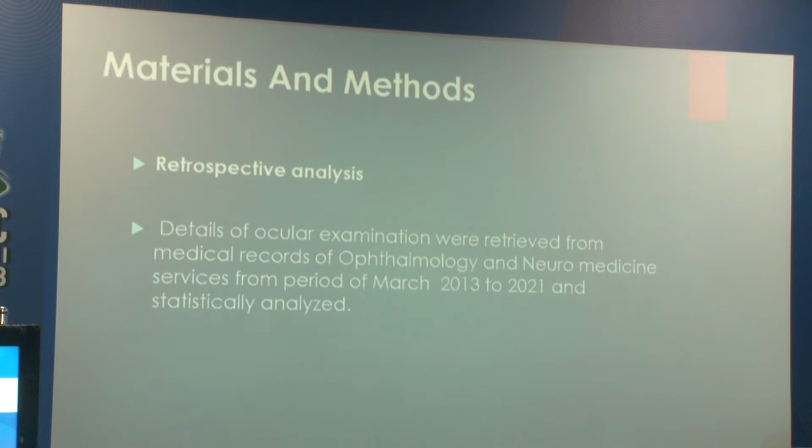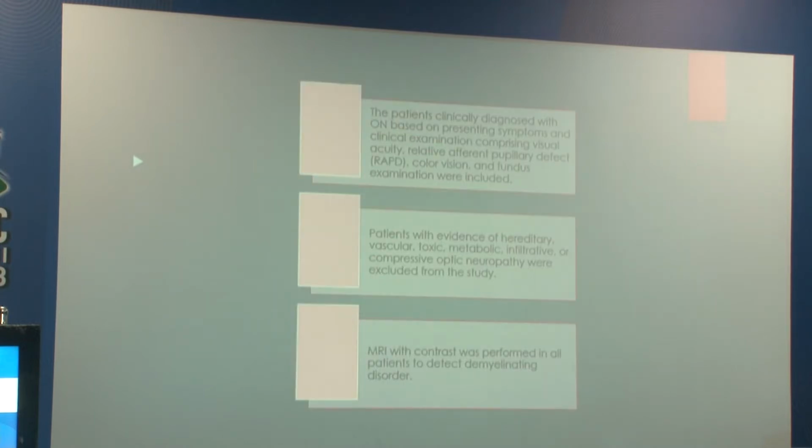Materials and method. The study here is a retrospective analysis where details of ocular examination were retrieved from medical records of the ophthalmology and neuromedicine department services for a period of March 2013 to 21, and they were statistically analyzed. The patients were clinically diagnosed with optic neuritis based on the presenting symptoms, and clinical examination comprising visual acuity, RAPD, color vision and fundus examination were included. Patients with evidence of hereditary, vascular, toxic metabolic, infiltrative or compressive optic neuropathy were excluded from the study.